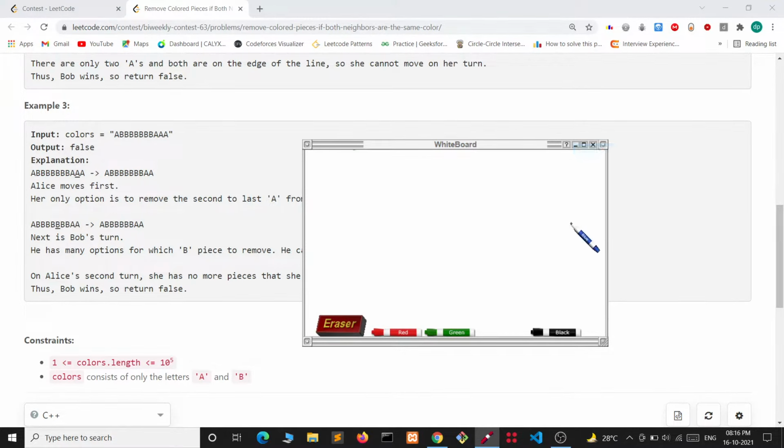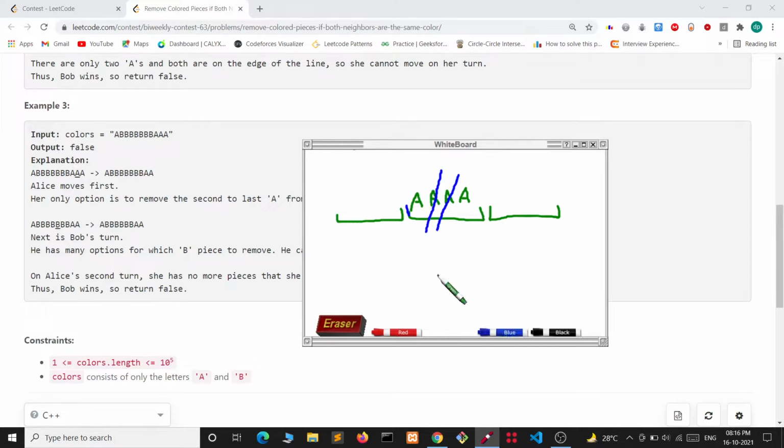So Alice loses. We have to return false. Now let's see how we will be solving it. The one thing we notice is that if we are given some sequence having some consecutive A's, and then the sequence continues, and it is Alice's turn, then Alice can remove this A, then in the next chance Alice can remove this A. She can do this until the consecutive number of A's become less than 3.